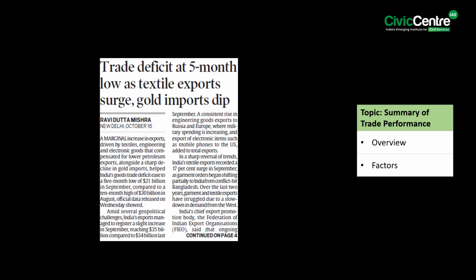The next article says that a marginal increase in exports driven by textiles, engineering, and electronic goods that compensated for lower petroleum exports, alongside a sharp decline in gold imports, helped India's goods trade deficit ease to a 5-month low of $21 billion in September compared to a 10-month high of $30 billion in August, according to the official data released on Wednesday. In this context, let us look at the summary of India's trade performance in September 2024.